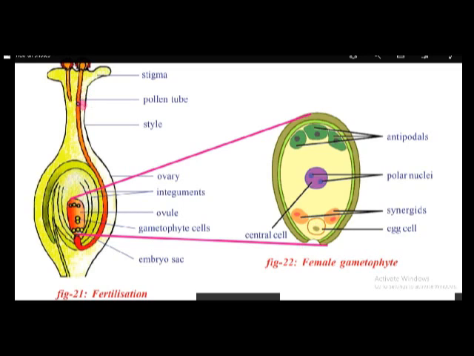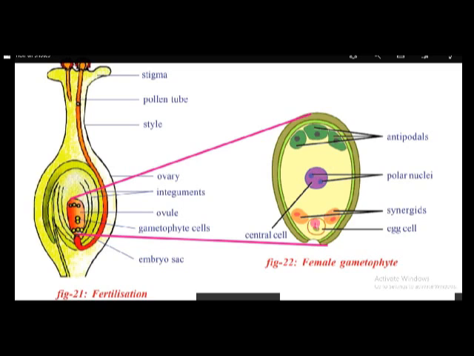And here another nucleus is present. Here 2 nuclei are present. Another nucleus fuses with the polar nuclei, and this is called second fertilization, and it results in the formation of endosperm. So in plants, double fertilization takes place. This is very, very important. In animals, only single fertilization takes place, but in plants, double fertilization takes place. One between male nucleus and female nucleus, and one between male nucleus and polar nuclei. First fertilization results in the formation of zygote, and second fertilization results in the formation of endosperm.